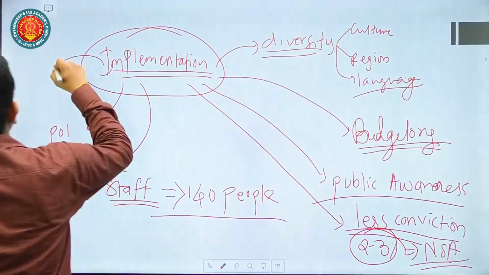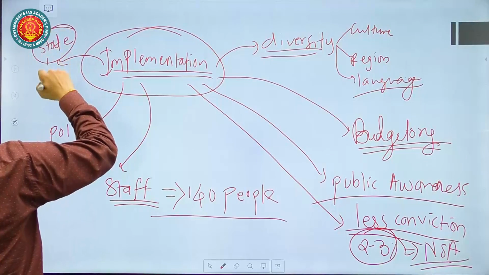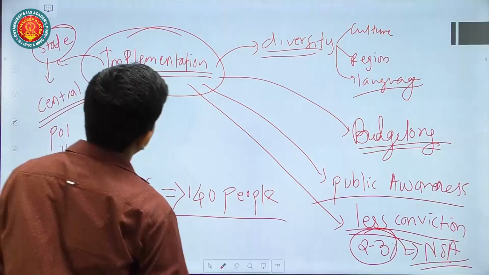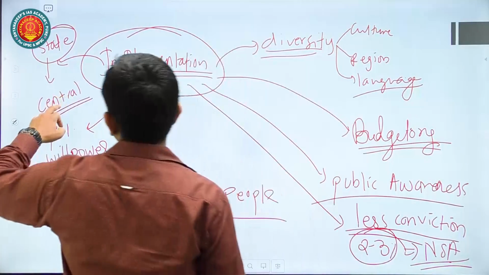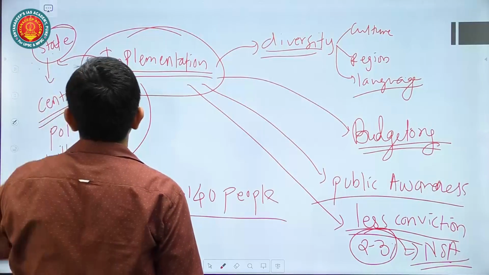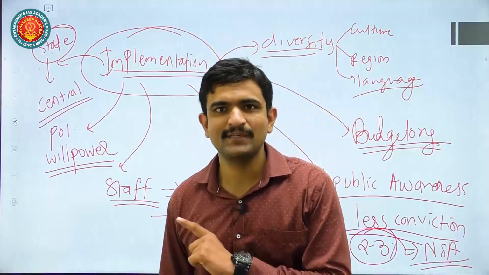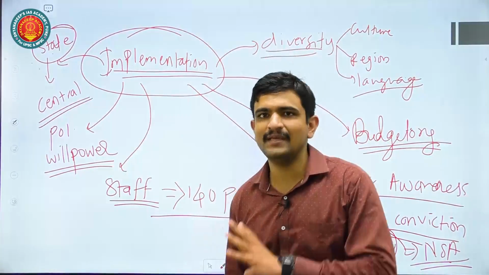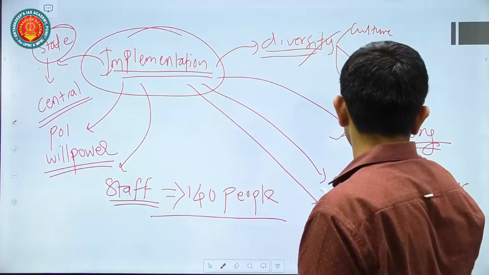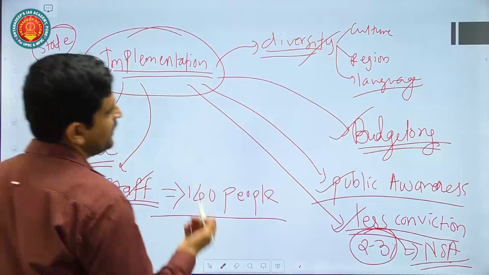One factor is that we are a cooperative federal society. So state cooperation with the Centre is also a very important component. If that is not there, then law implementation will be faulty, because ultimately the central government is dependent upon the state government to implement these laws. And if state governments are not cooperating, then it is very difficult to have good implementation of these acts and provisions. You are getting the point. See how many dimensions I have covered: this is 1, this is 2, this is 3, this is 4, this is 5, this is 6, this is 7. At least 7 dimensions you can cover.